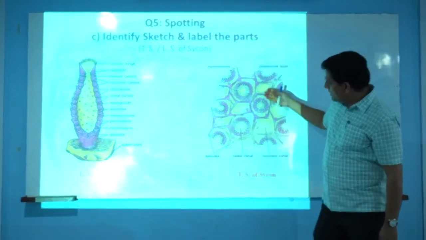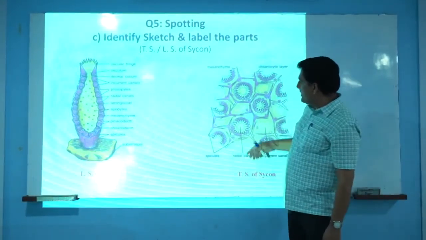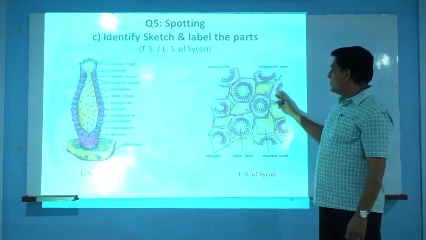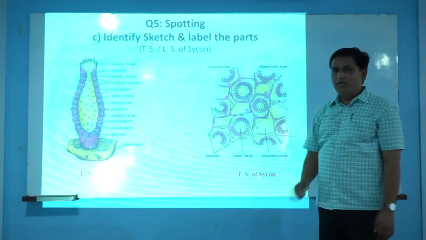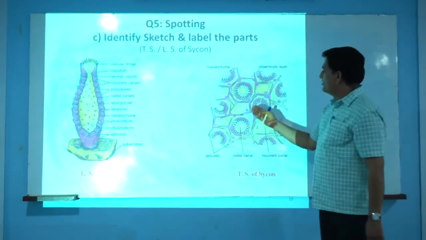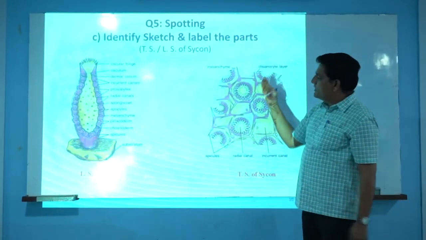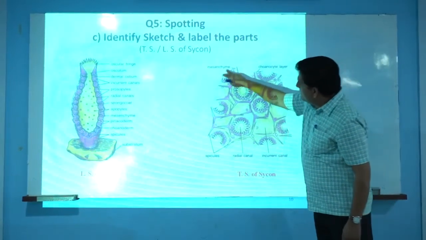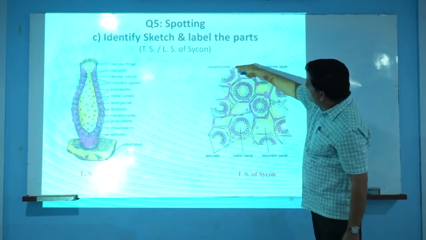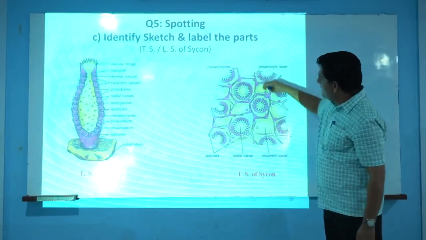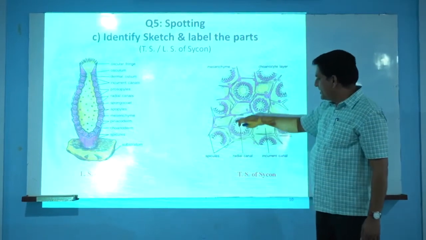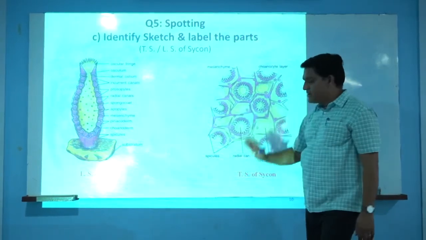If we have the slide TS of Scypha, identification as TS of Scypha gets half a mark, and for the sketching or the diagram we will have half a mark. In the TS, if it is passing through a particular region of this Scypha, it is called the radial canal surrounded by the ends of the square sides. These are called the spicules, and this is called the incurrent canal, maybe this radial canal, incurrent canal, or maybe this excurrent canal.